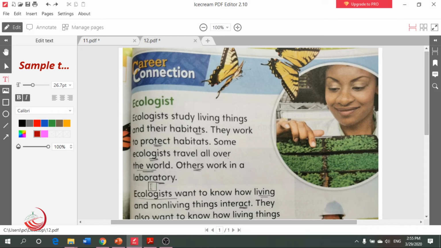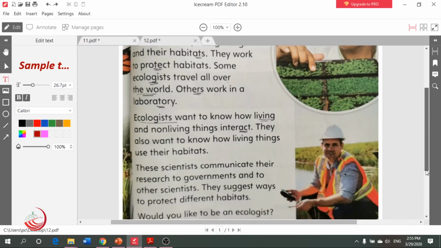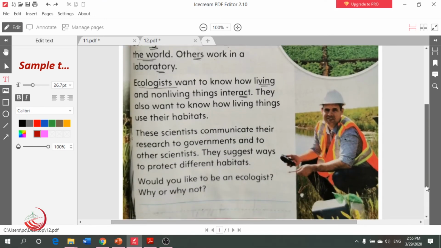What is the meaning of laboratory? Means their labs. So some of these ecologists will travel all over the world to see the different kinds, but some of them will stay at their labs and work and study the different kinds of these habitats. Let's continue reading. Ecologists, like this person, want to know how living and non-living things interact.